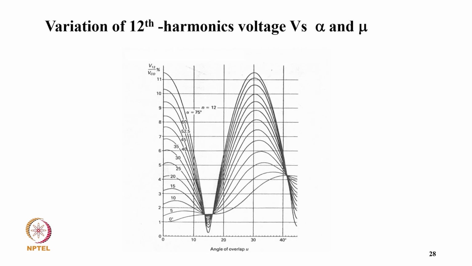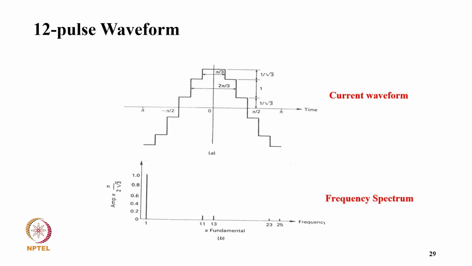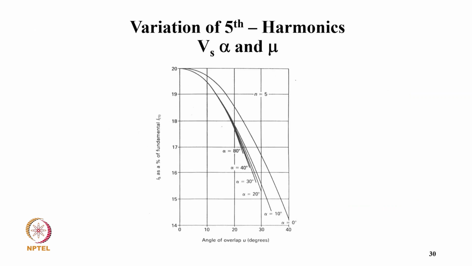Now this is typically the 12th harmonic versus voltage, alpha and mu variation. Now coming to the 12-pulse waveform, as you can see, the waveform and the harmonic analysis clearly show that other than the fundamental, you have 11, 13, then 23rd, 25th, which means 12n plus or minus 1, and higher orders like 35, 37. And these are the variation of the fifth harmonic with voltage, alpha and mu, as you can see here with the overlap angle.